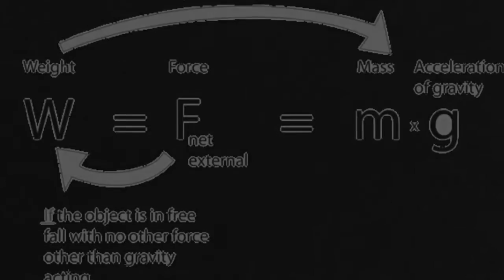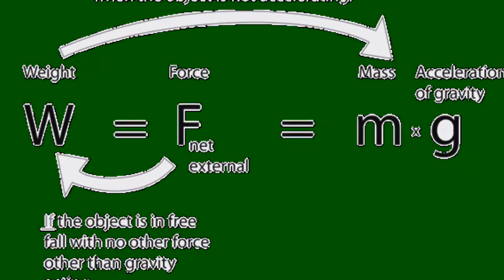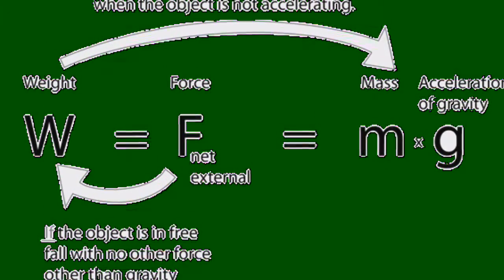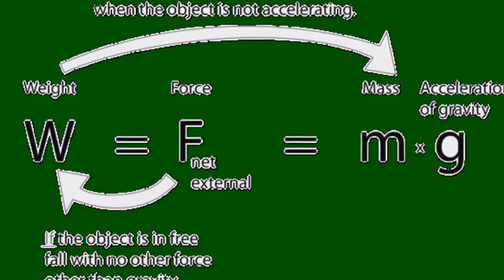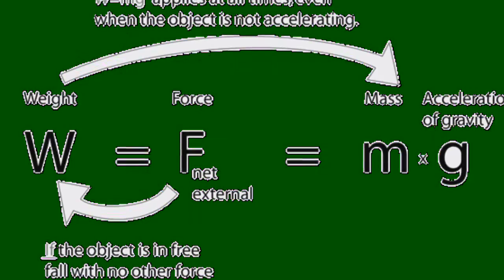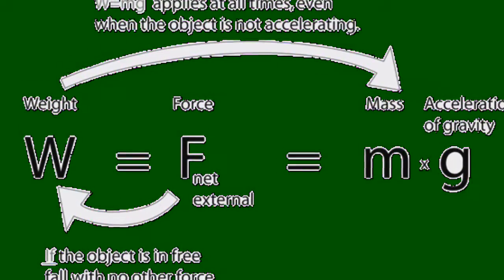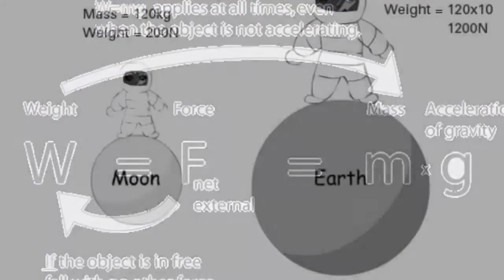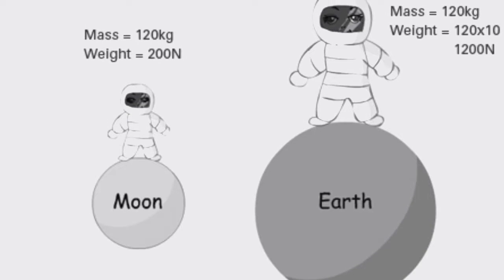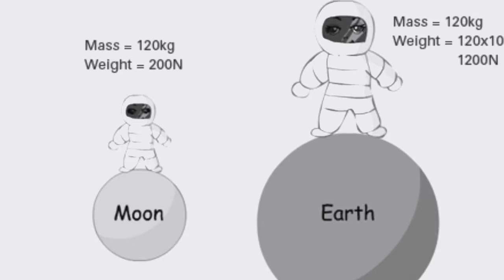How do we measure mass? The equation for weight is mass times the acceleration of gravity, or m times g. The weight of an object is the gravitational force between the object and the Earth. The more mass the object has, the greater its weight will be. Weight is a force, so it's measured in newtons. On the surface of the Earth, an object with a mass of 1 kilogram has a weight of about 10 newtons.